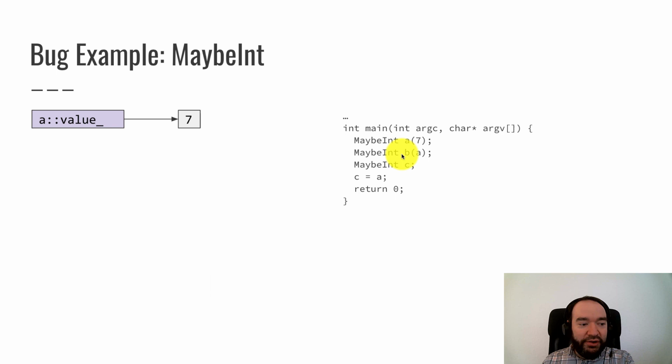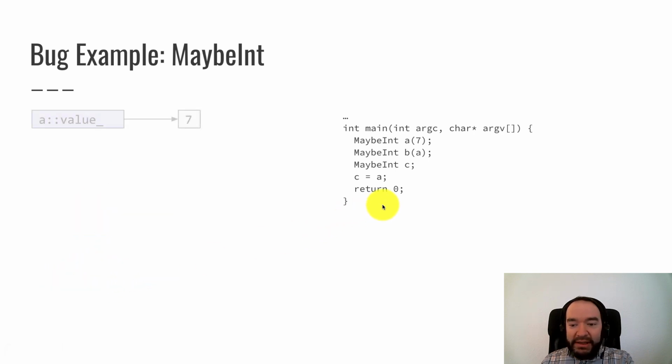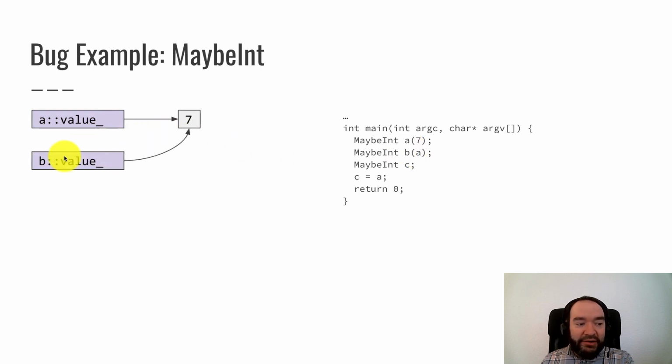The second line of code says create B with a copy of A. Now, my code did not define its own version of the copy constructor. So the default copy constructor makes a copy of every data member. So what that means is that B gets its value to be a copy of A's value. So now B's value is pointing at the same int object. And this is where the problem comes in. Later, when the destructor tries to free this, we'll have a dangling pointer problem.